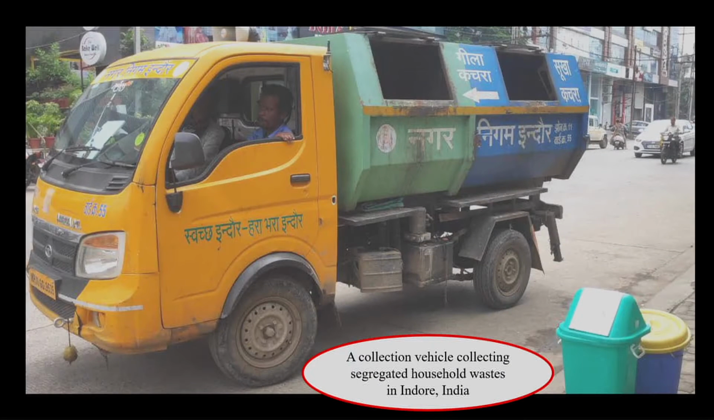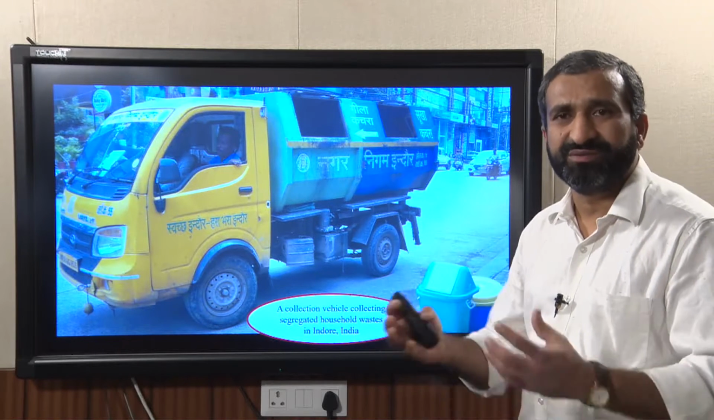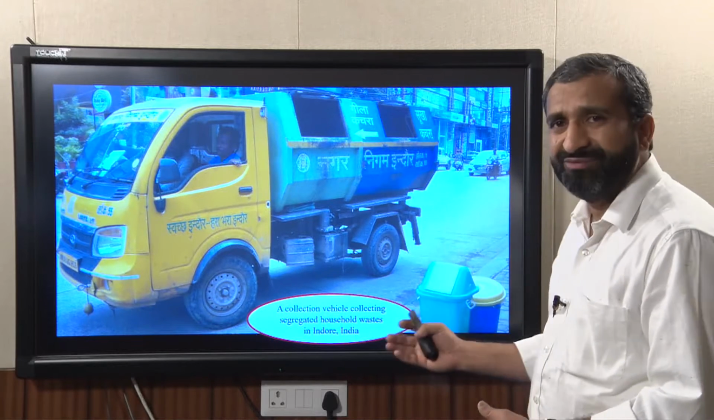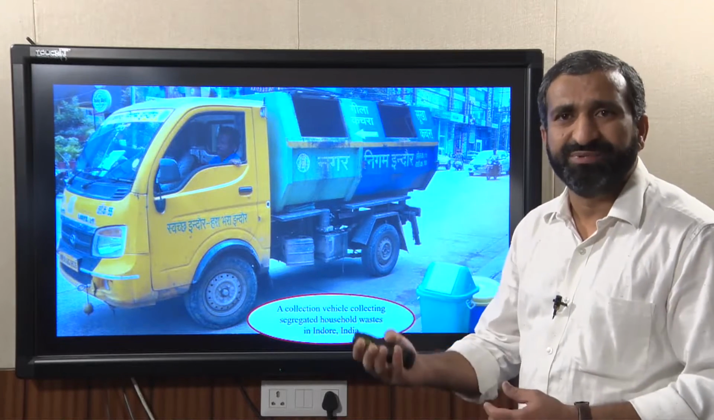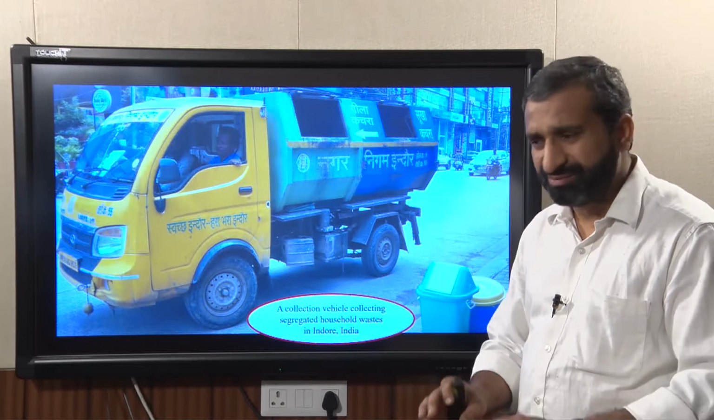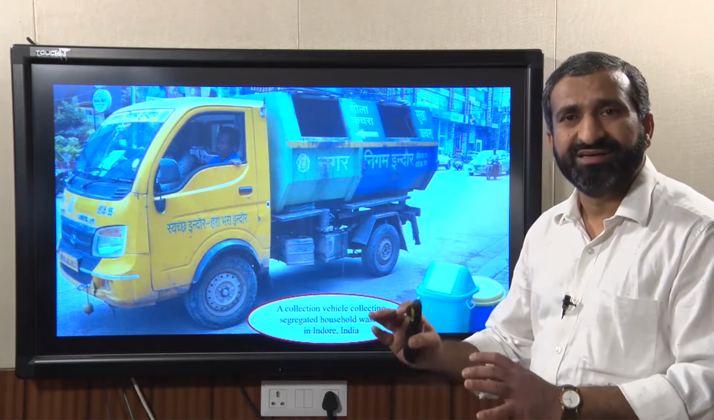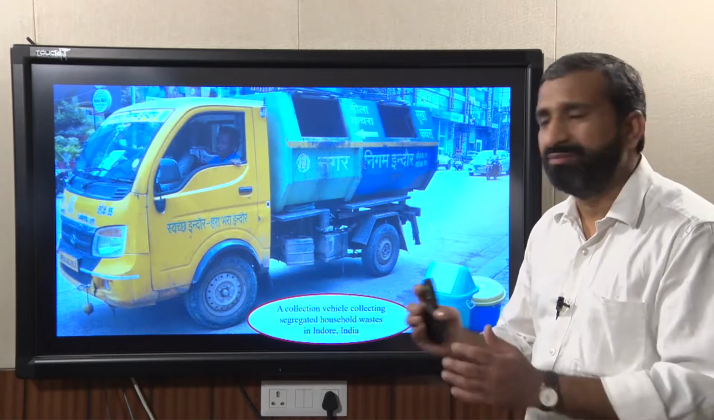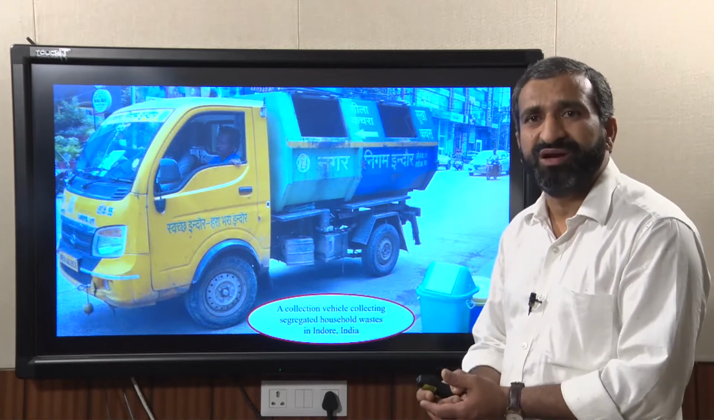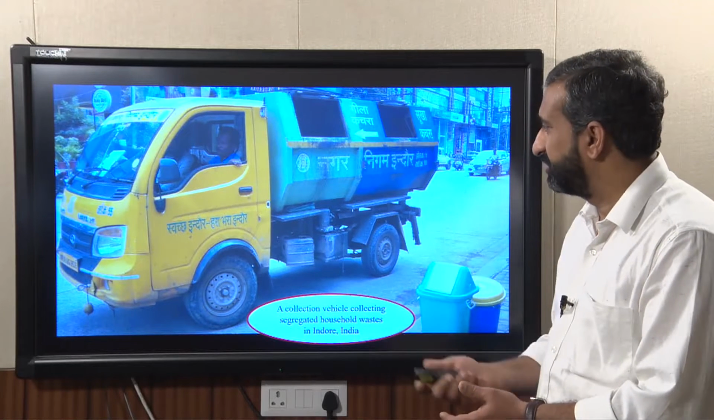Now, this is another photograph. You can see here in the photograph Gila Kachra, that is wet waste, and Sukha Kachra, that is dry waste, so that both wastes can go for different treatment processes. The wet waste will go to the biological treatment facility like composting or biogas production, and the dry waste will go to the recycling facility or combustion facility, because most of the dry waste, including paper, rubber, leather or plastic, is combustible matter. So, we can also have waste to energy facilities in the corporation.